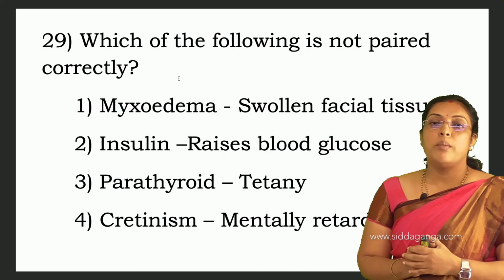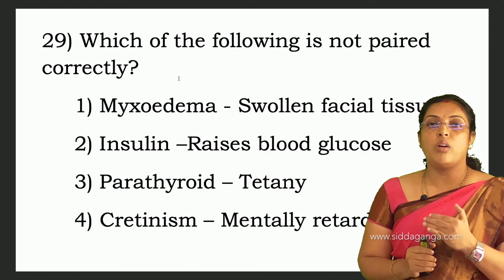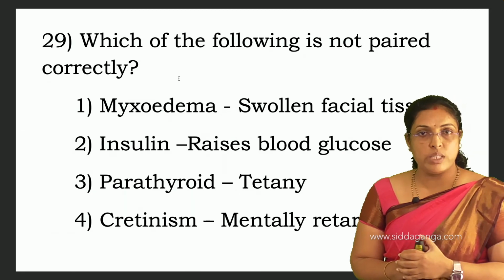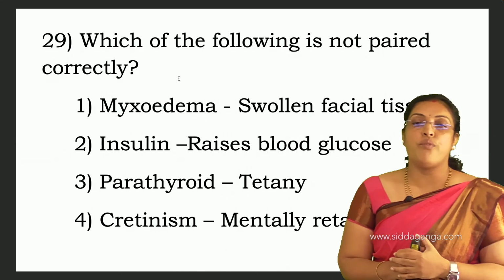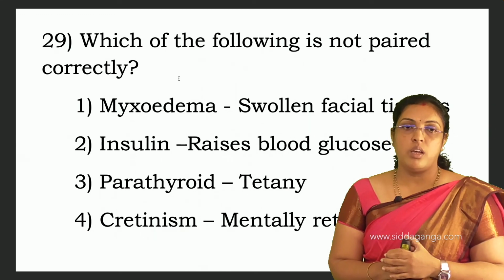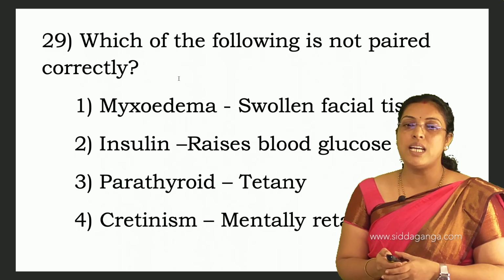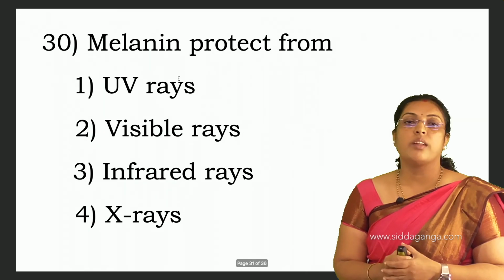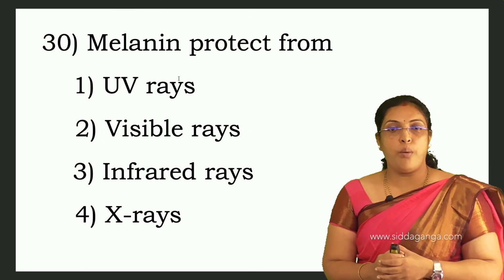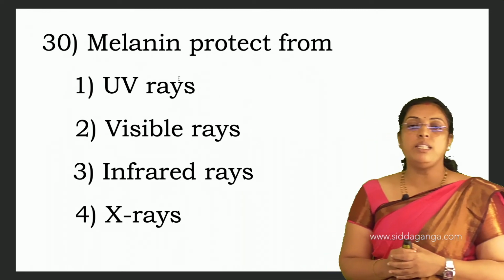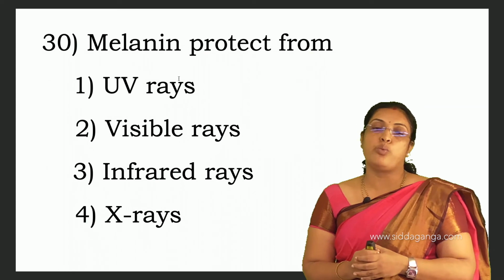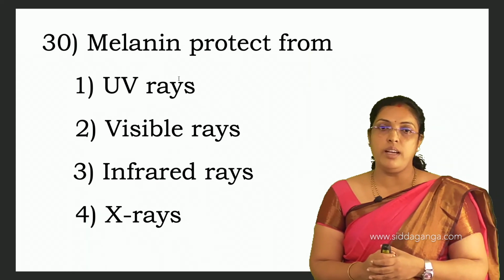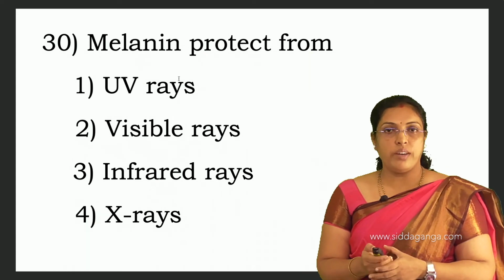It is not paired correctly. Insulin always decreases blood glucose level by stimulating the conversion of glucose into glycogen. For 29, second is the answer. Melanin protects from: UV rays, visible rays, infrared rays, X-rays. Melanin usually protects us from ultraviolet rays. For 30th, one is the answer.